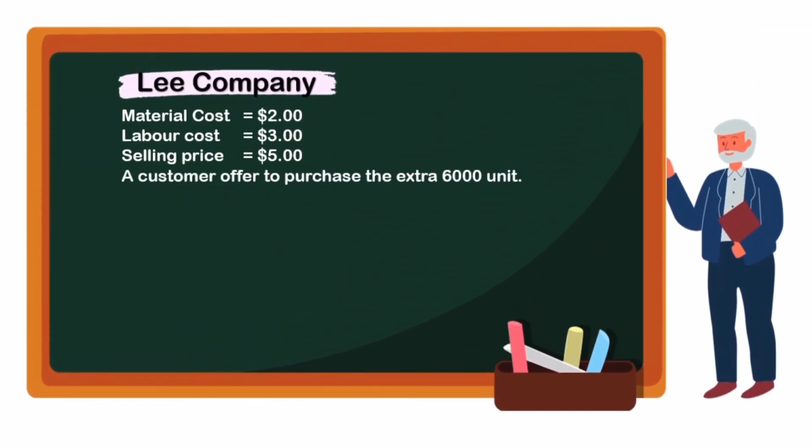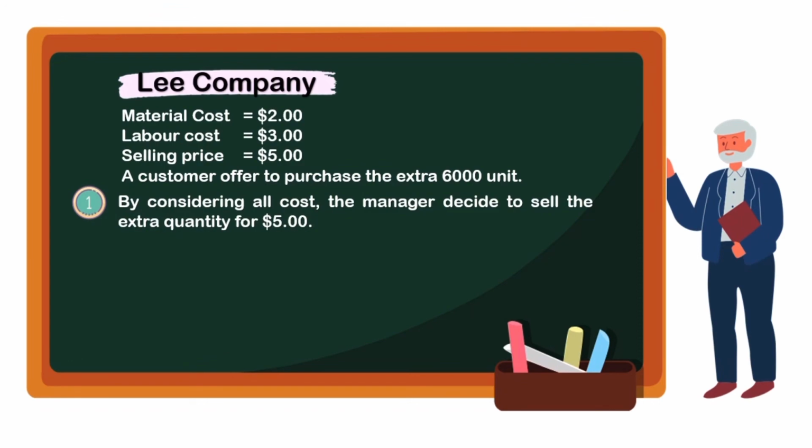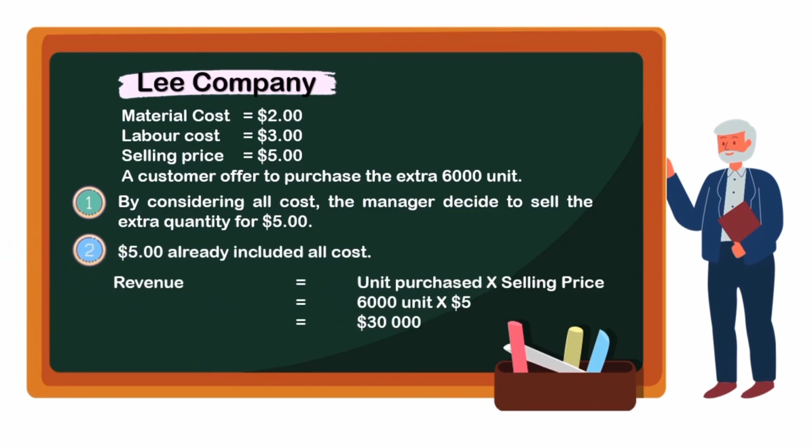For example, let's look into Lee Company. The material, the labor, and selling price is given, and a customer offered to purchase the extra 6,000 units. By considering all costs, the manager decided to sell the extra quantity for $5. So $5 already include all costs, which means that the revenue is $30,000.